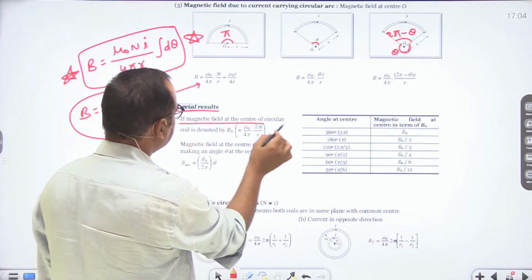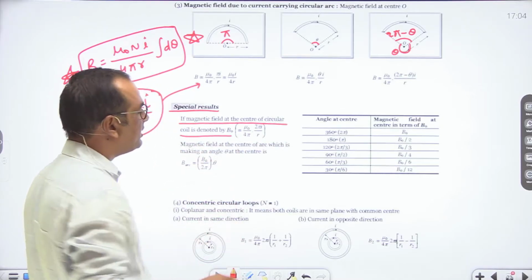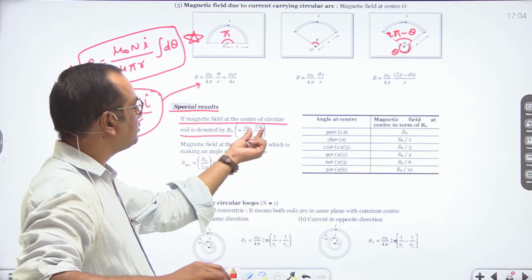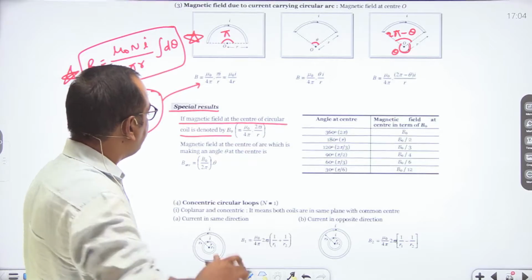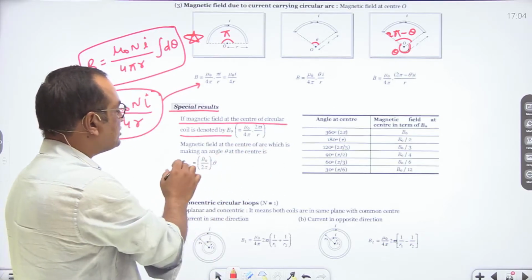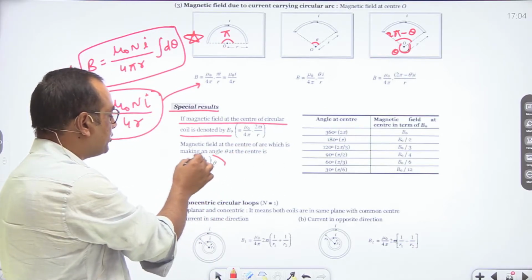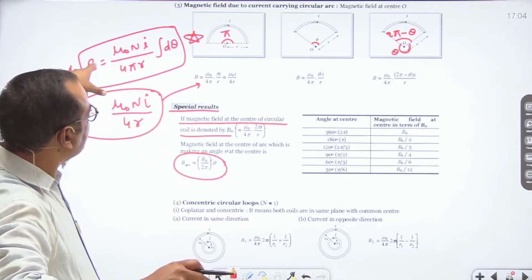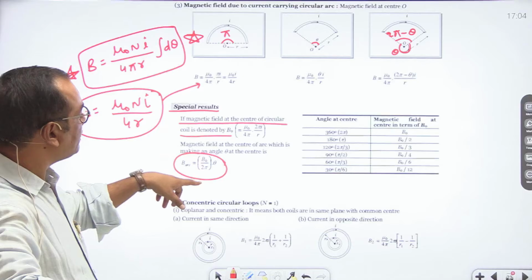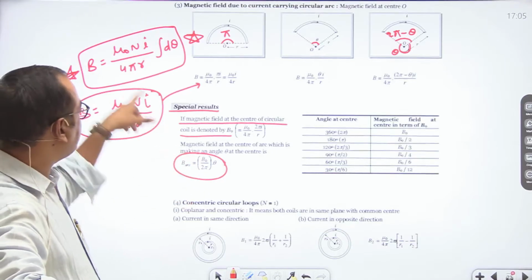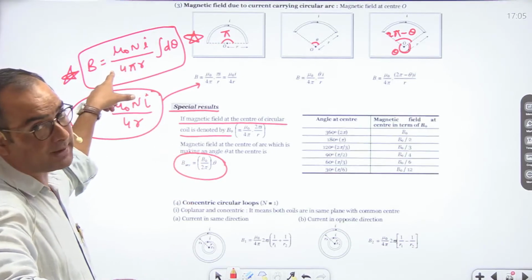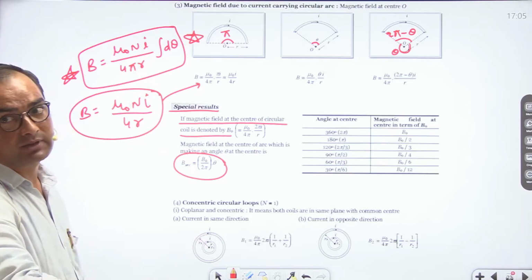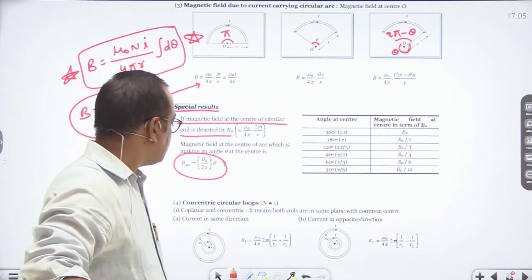If the magnetic field at the center of a circular coil is denoted by mu naught upon 4 pi into 2 pi I upon r, then the magnetic field at the center of an arc which is making an angle theta is B naught upon 2 pi into theta. This formula is taken from this. Either you can keep in mind this formula or directly you can say mu naught Ni upon 4 pi r into integration d theta. It can be taken like this.